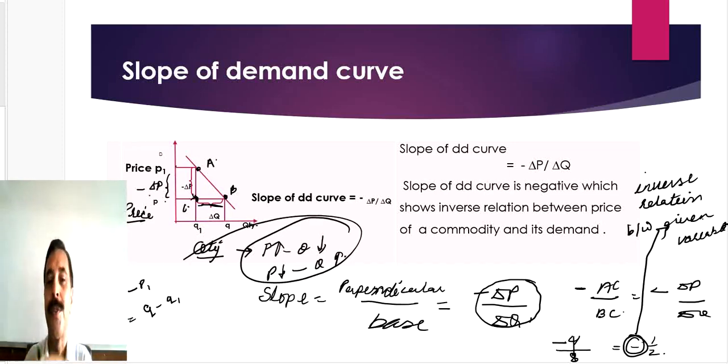You can frame your law of demand. So this is the importance of slope. 90% of microeconomics is based on the slope. If you are able to identify the slope, whether it is negative or positive, you can explain the relationship between these variables. And that is the theory.